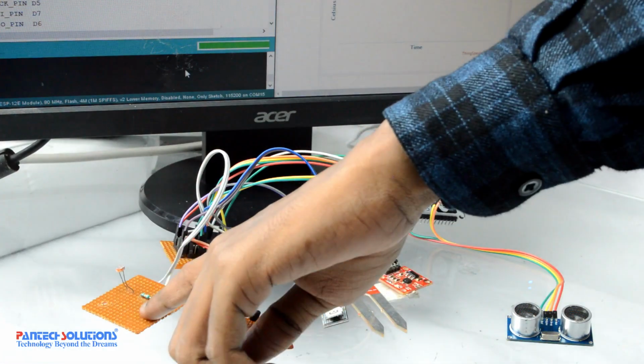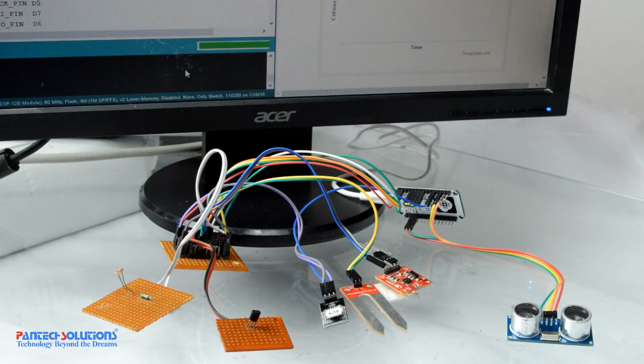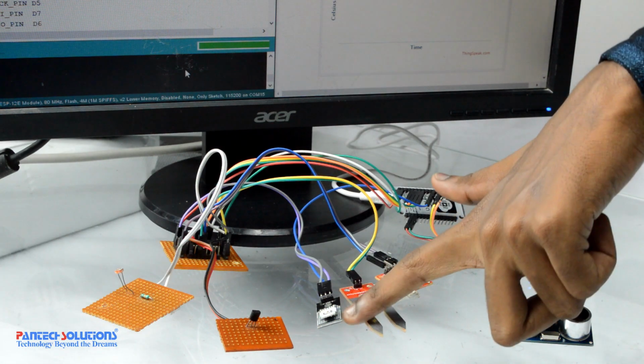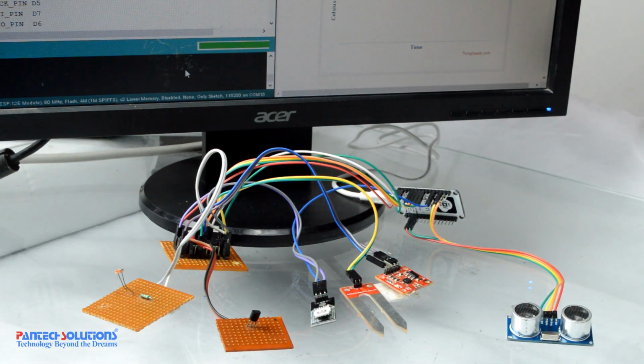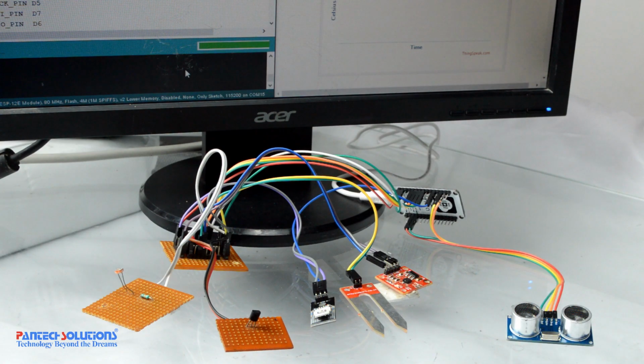Here first we have an LDR, light dependent resistor, and this is LM35, which is a temperature sensor. Here we have a humidity sensor to measure humidity in the atmosphere, and a soil moisture sensor, and this is an accelerometer, and here we have an ultrasonic sensor.